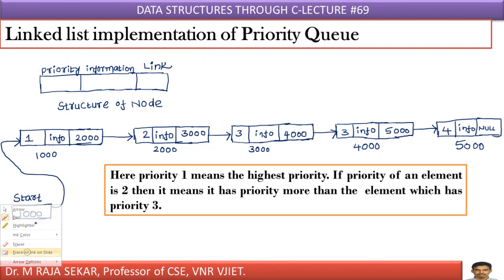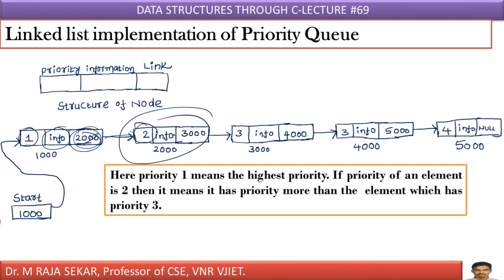What are those three fields? Priority, information, link. This one is known as priority, this is information, this is link. Link means pointer. Here I am keeping 2000, therefore this pointer will search for a node whose address is 2000. This is also priority, information, link. It will search for a node whose address is 3000. Priority, information, link. It will search for a node whose address is 4000. Priority, information, link. It will search for a node whose address is 5000, isn't it? Therefore, this is a priority queue which is implemented with the help of linked list, isn't it?